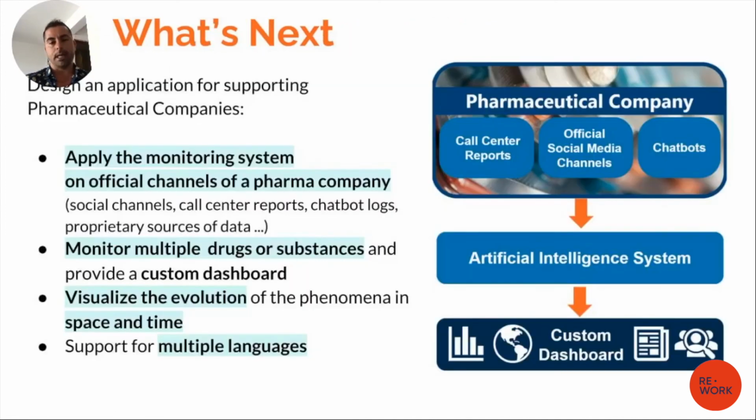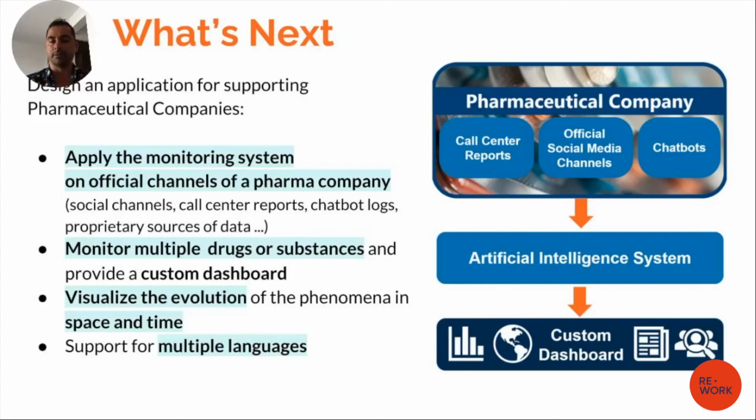To conclude, I presented our portal. Our portal is now working, is getting tweets in input and giving you the adverse events about the COVID-19 vaccines. But actually, it's a very flexible framework that can be adapted to any drug in the market, and it may also be adapted to any input type.